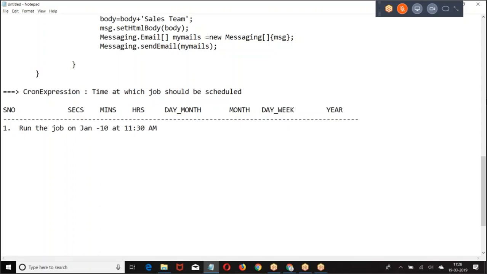Then how do you define it? 0 seconds, 30 minutes, 11 hours, day in the month. Now, on which date? 10th of January. Which month? January 10th comes on the same day every year, same Monday, same Tuesday. When it is not the same, we keep a question mark. Year is always optional.